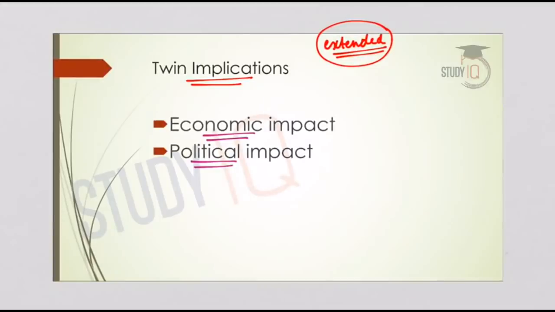On the economic front, what happened? The general rate of inflation came down. There are two main reasons for this. One reason is that the prices of oil have come down, and the second is that lower food inflation, or the prices of food commodities, also came down. So both these factors have led to an overachievement in meeting the inflation target.